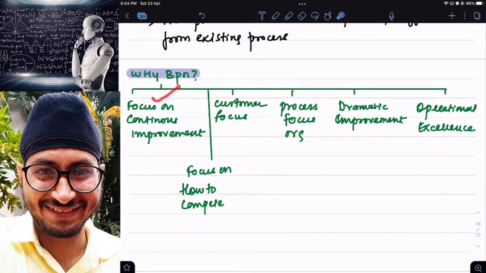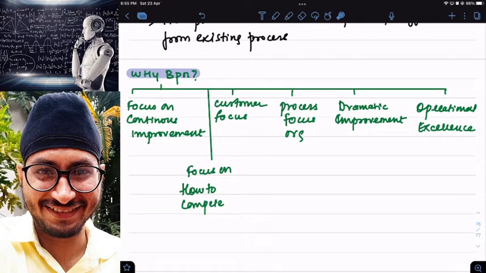Like reason number one, they want to improve on a continuous basis. Number two, they want to focus on how to compete rather than where to compete. They want to have customer satisfaction as their motto. They want to focus on processes rather than functions. They want major improvements in their business, not smaller changes. And then they want their day-to-day operations in a proper manner. This is nothing but examples of why BPR.